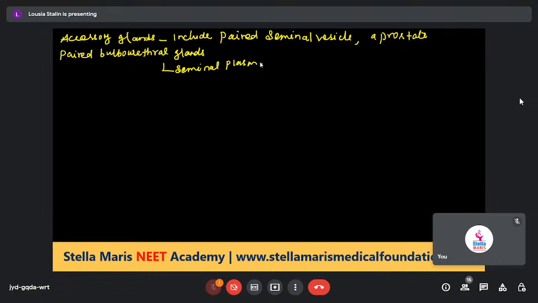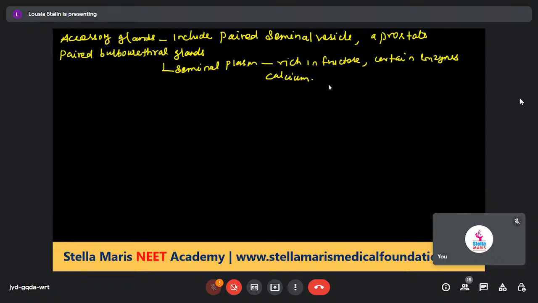The seminal plasma is rich in fructose, calcium, and certain enzymes. The paired bulbourethral glands and prostate gland secretions constitute the seminal plasma.